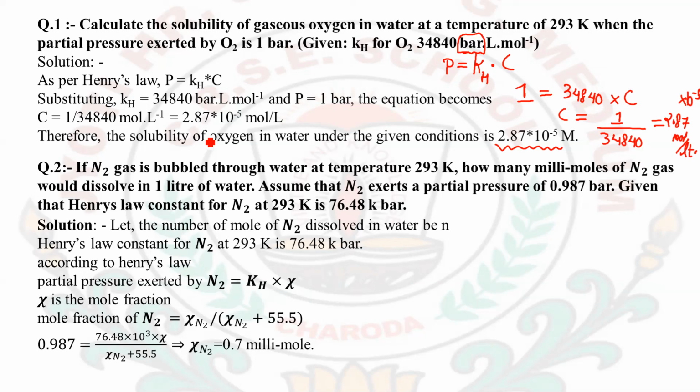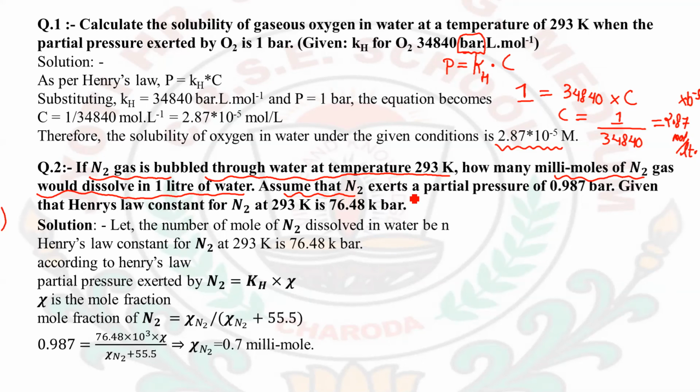Next, the next question which can be given in Henry's law is: if N2 gas is bubbled through water at temperature 293 Kelvin, how many millimoles of N2 gas would dissolve in 1 liter of water?